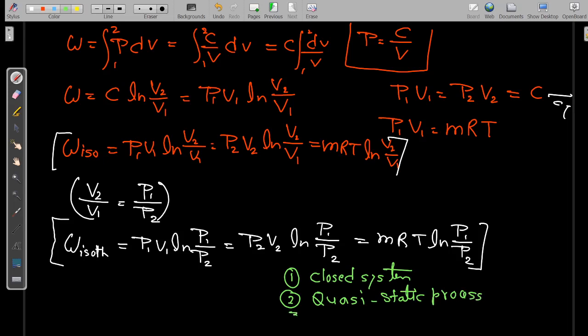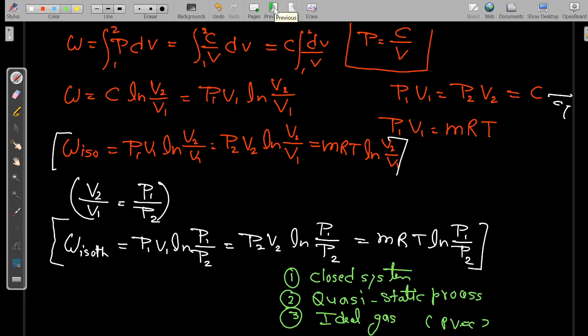And the last one is for ideal gas. Why? Because for an ideal gas, only PV equal to constant we have concluded. Or, for the same ideal gas, I am replacing P1 V1 with mRT. Okay, so that's it with respect to the displacement work.